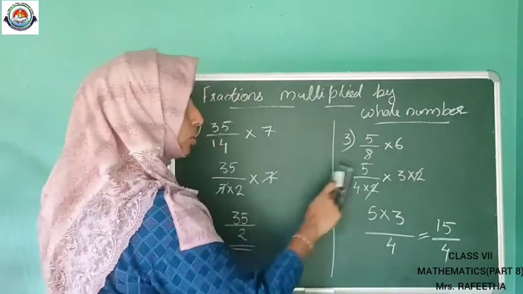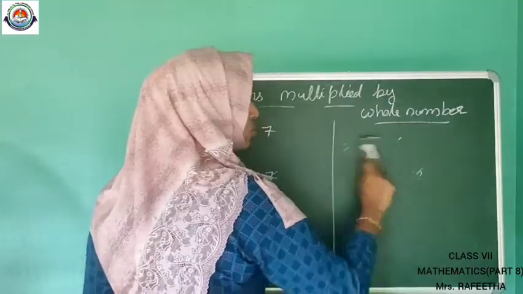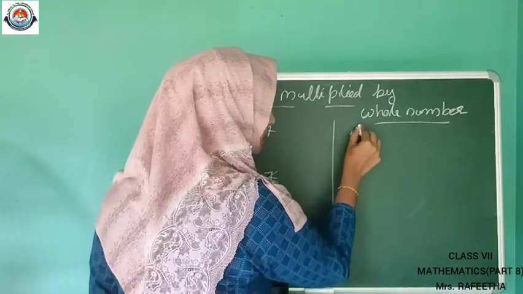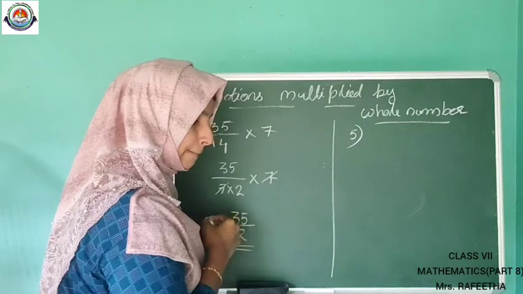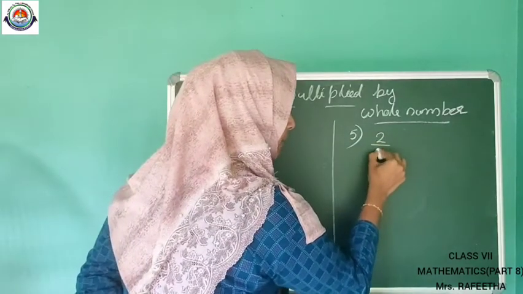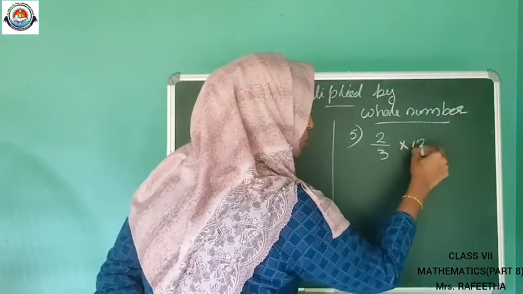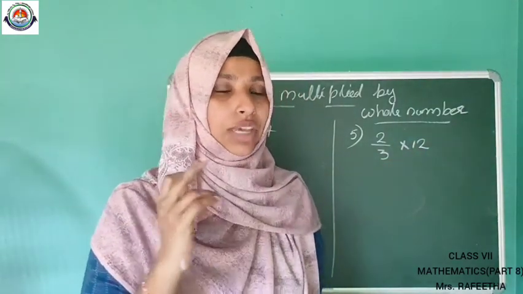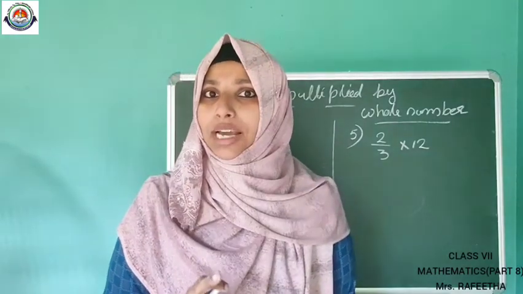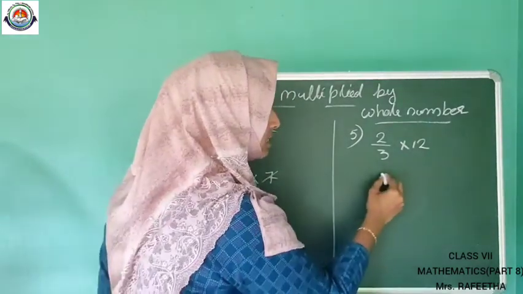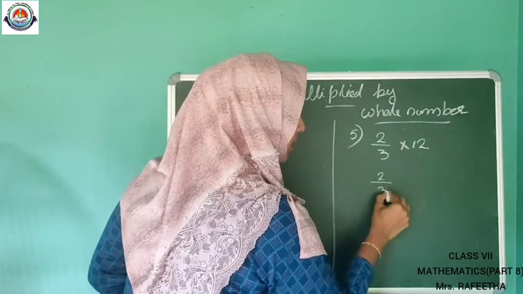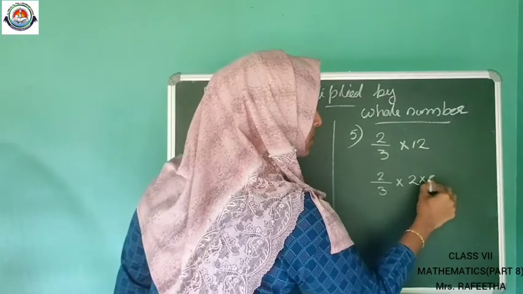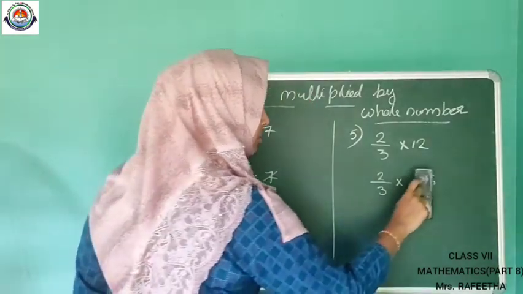Two more questions we can do. That is the fifth question. 2 divided by 3 multiplying with the 12. Is there any common number with the 3 and the 12? Yeah, we can write that 12 as 3 multiplied by 4. I am going to write this 12 as 2 into 6. Sorry, this 12 as